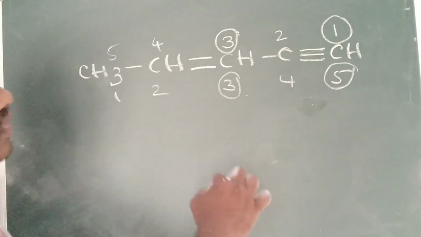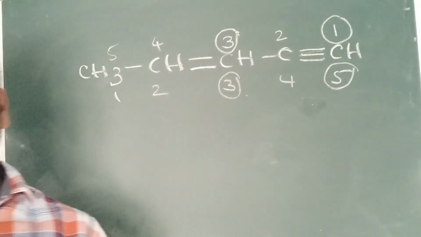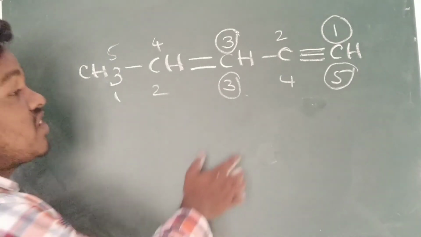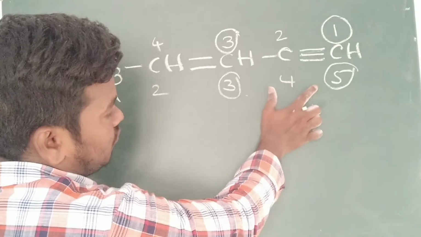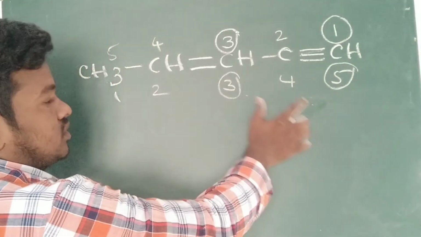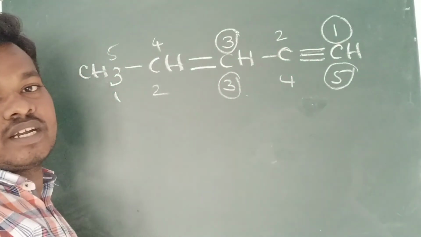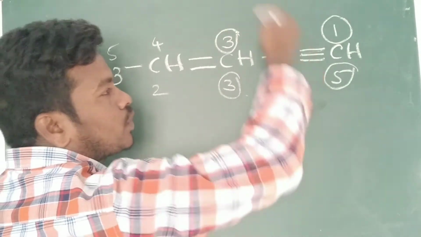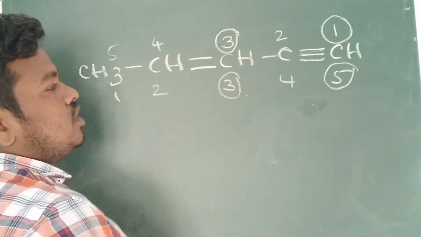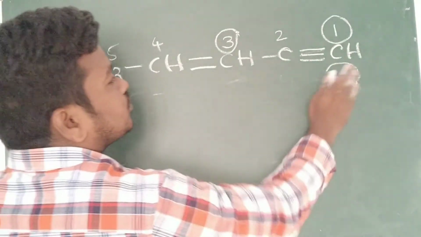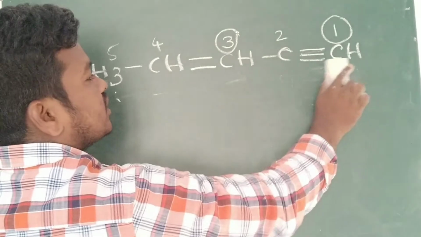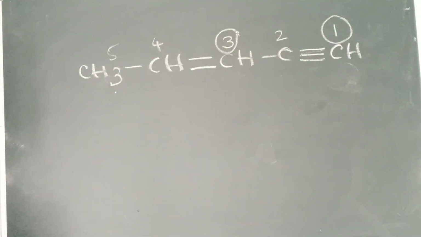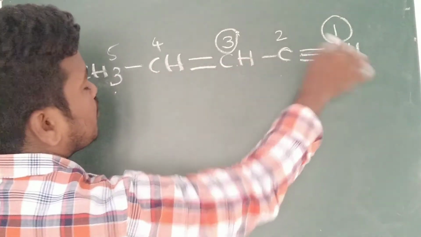So the double bond or triple bond should get the least number. They are at different distances, different positions. Whenever they are at different positions, that time the particular unsaturated carbon should get the least number. So that time, what? Right to left is the correct one. So now you can write the name: meth, eth, prop, but, pent.